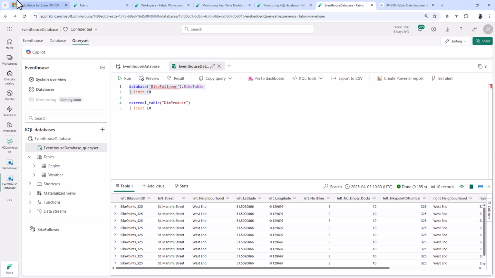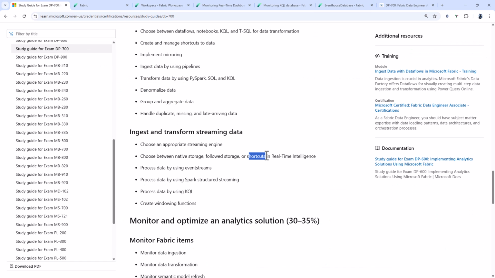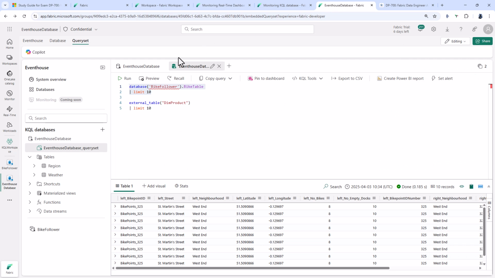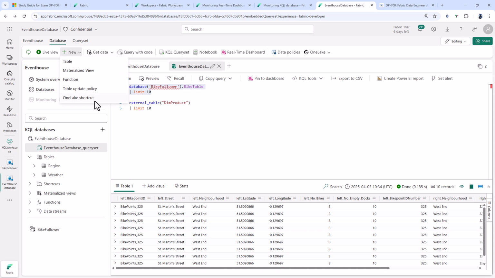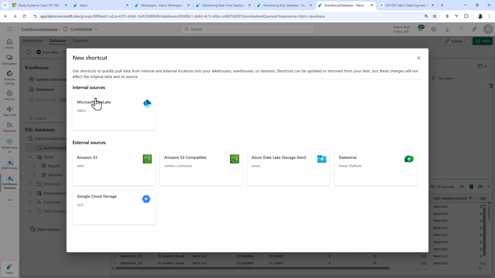Now, the other type of shortcut is a shortcut to data which is in an internal source, so we're talking here OneLake, or an external source. If I go to Database, New, OneLake Shortcut, you can see the external sources are Amazon S3, S3 compatible, Azure Data Lake Storage Gen 2, Dataverse from the Power Platform, and Google Cloud Storage.